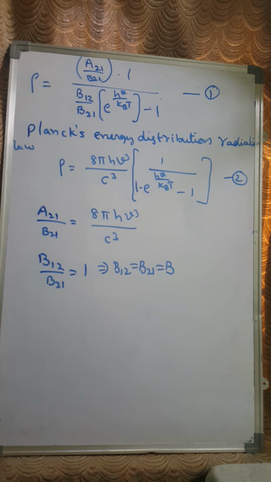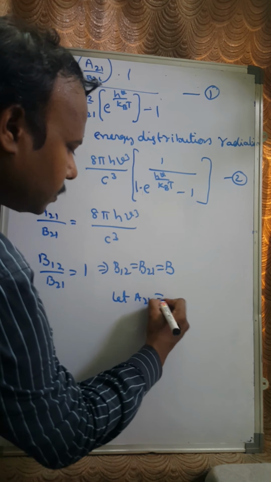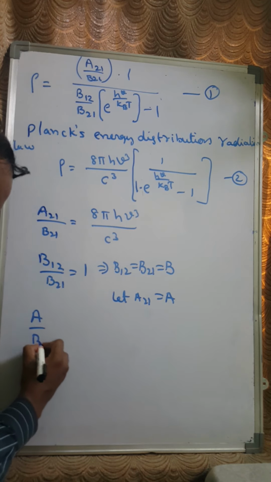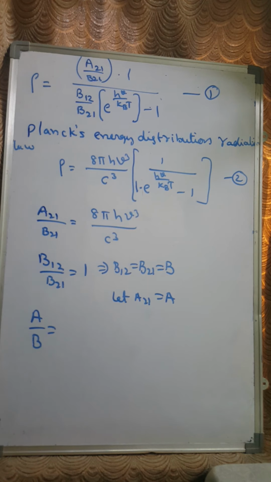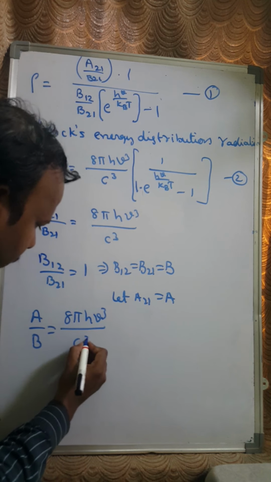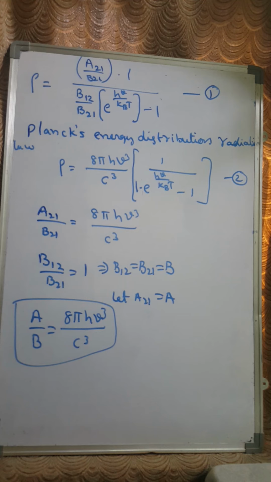So here let A21 be A. Then substitute the values here. A by B equals 8 pi h mu cube by c cube. This is the relation between the Einstein coefficients, the stimulated process and the spontaneous process, right?